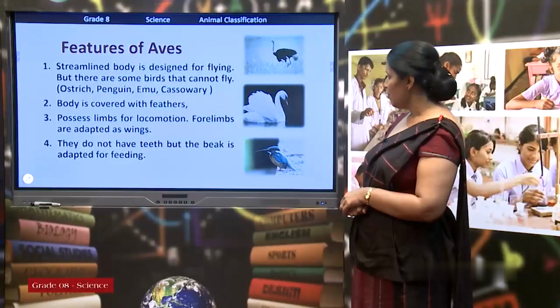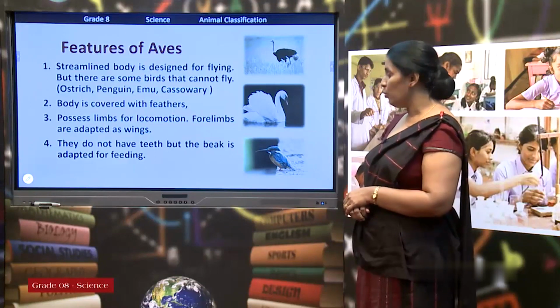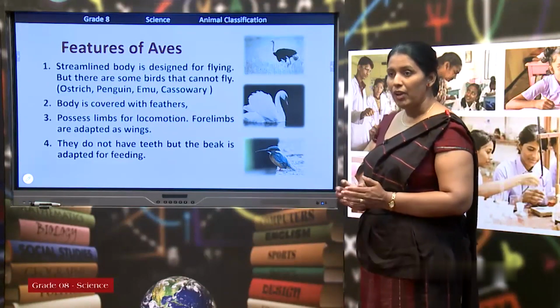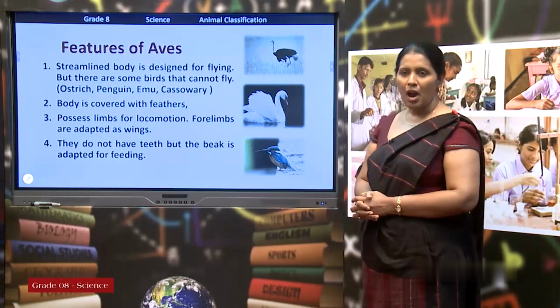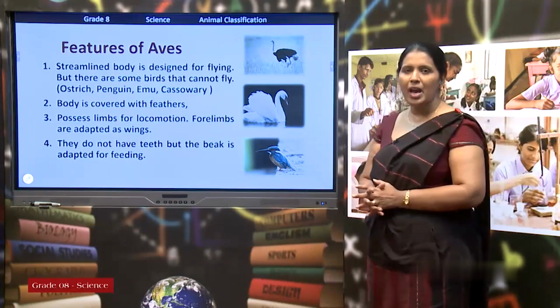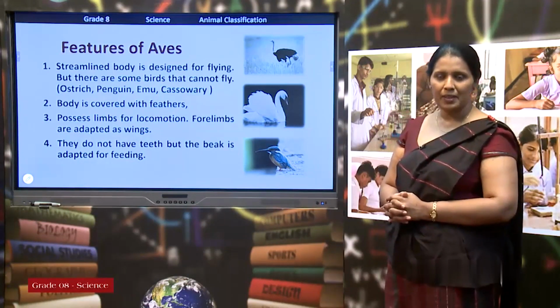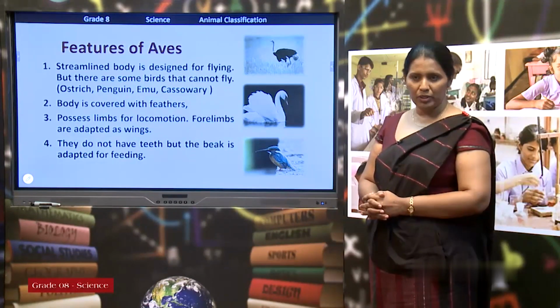It is very helpful for their locomotion. The main method of locomotion is flying. To fly in the air, they need a light body. How do they make the body light? By trapping air inside the feathers. Therefore, feathers are very important for their locomotion.